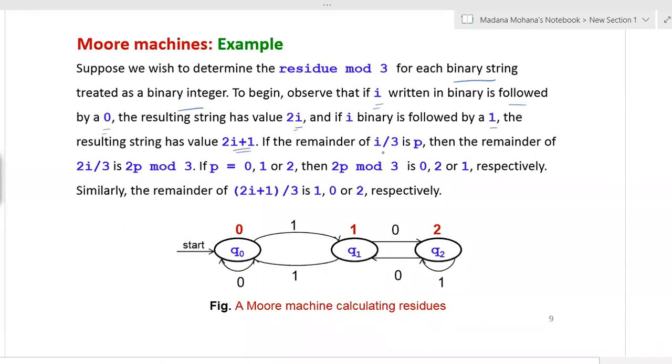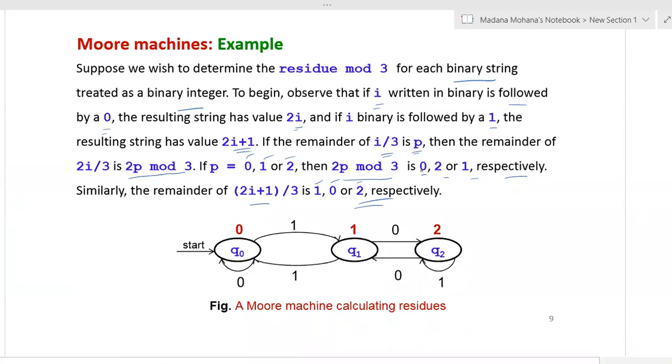If the remainder of i by 3 is p, then the remainder of 2i by 3 is 2p mod 3. Suppose p equal to 0, 1, 2, then you can see that 2p mod 3 is 0, 2 or 1 respectively. Similarly, the remainder of 2i plus 1 divided by 3 is 1, 0, 2 respectively in the same order. So this is the residue modulo operation. Just one example, don't bother about the example.